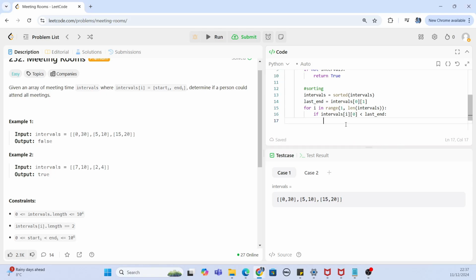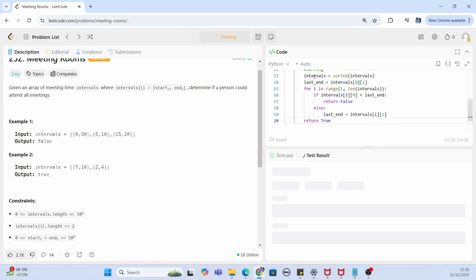Now what if this is not the case? If this is not the case, we basically update our ending interval, because now we need to compare the next meeting. So else we just update our ending interval to the ending point of the current meeting. The current meeting is the ith meeting, so we update it to the ending point of the current meeting. And finally, we return true in case we don't return from here. That means he can attend all the meetings.